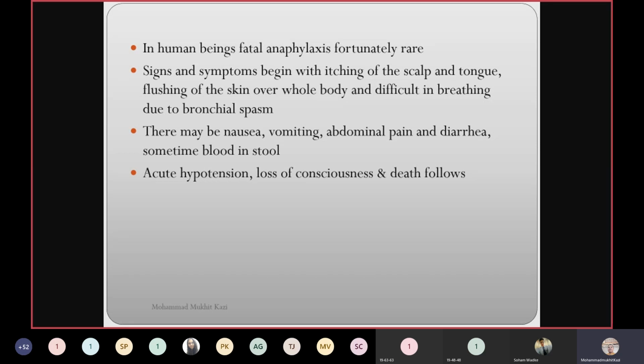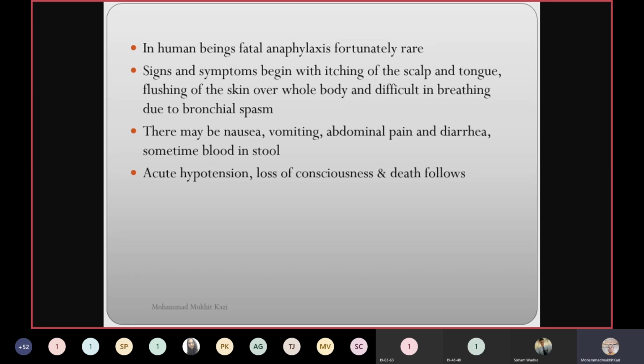Signs and symptoms begin with itching of the scalp and tongue, flushing of the skin over the whole body, and difficulty in breathing due to bronchial spasm. Because of that, the patient feels difficulty in breathing. There may be nausea, vomiting, abdominal pain, and diarrhea, sometimes blood in stool.